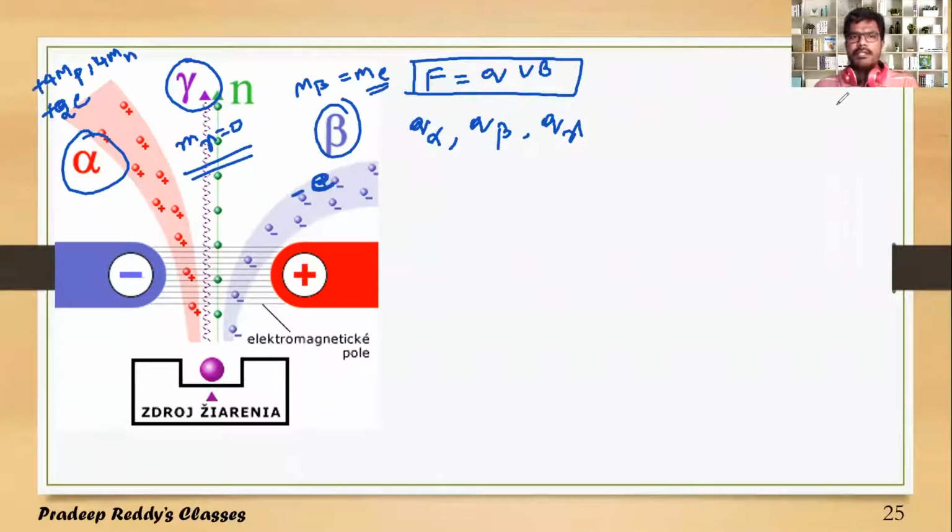Now when you subject these radiations to electric and magnetic fields, you can characterize the properties of alpha, beta, gamma radiations. We will now compare the properties of alpha, beta and gamma rays in the next slide.